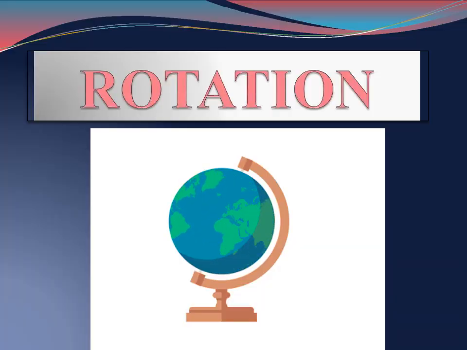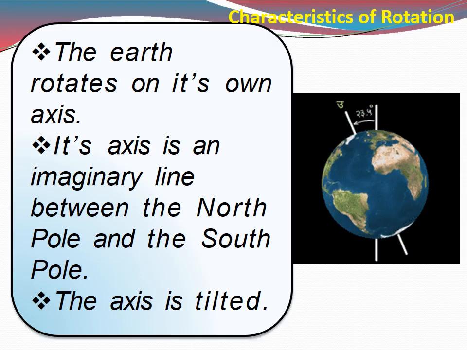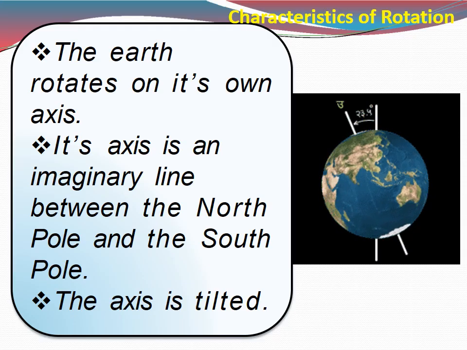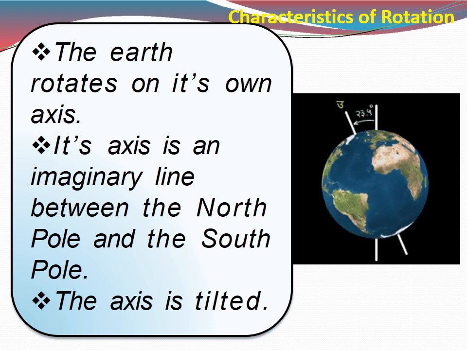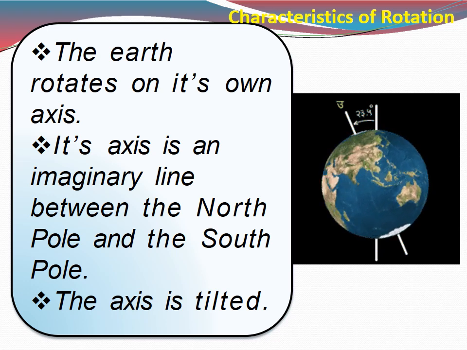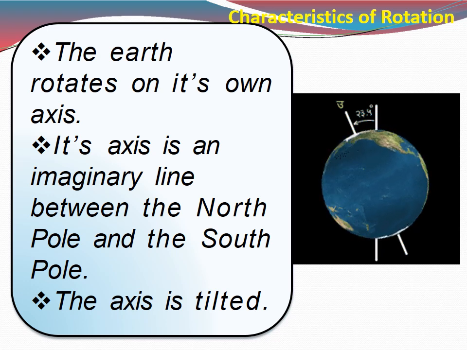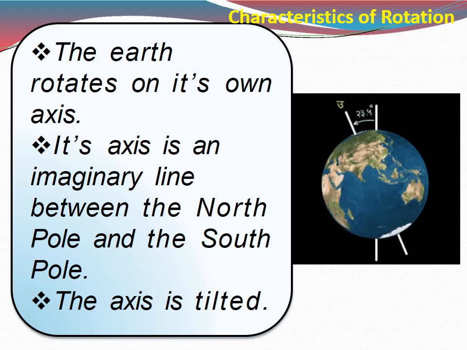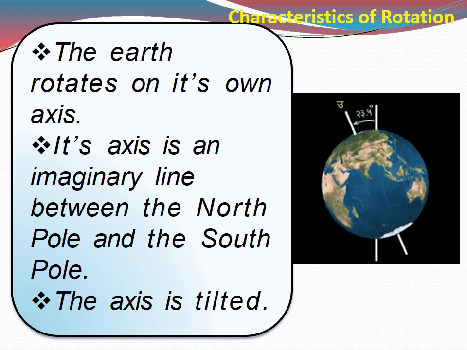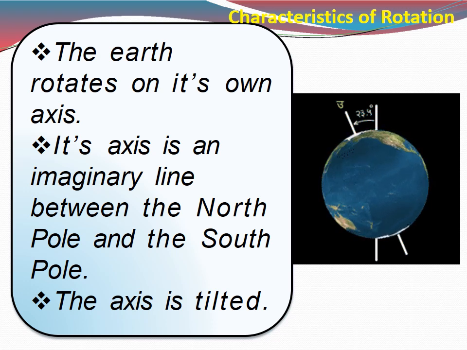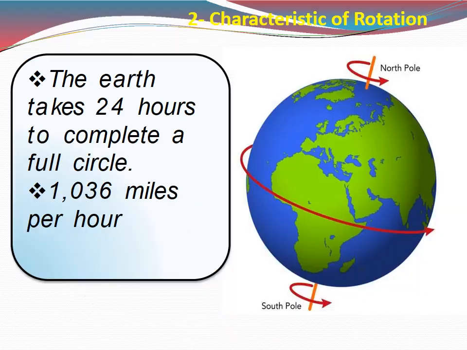Rotation is the spinning of the earth on its axis from west to east once in 24 hours. The axis is the imaginary line passing through the center of the earth as it does on the globe. The two endpoints through which the axis passes are known as the North Pole and the South Pole. The earth is always tilted in the same direction as it moves around the sun. The angle at which the earth is tilted is known as the inclination of the earth's axis.